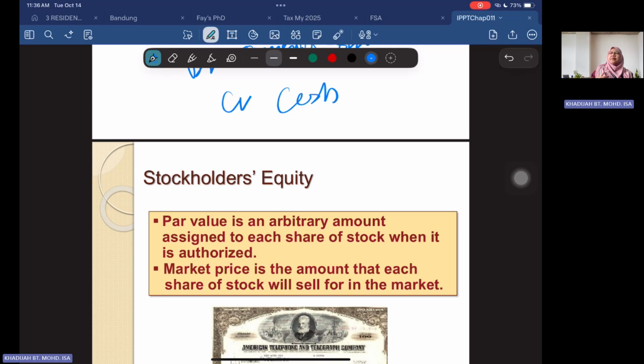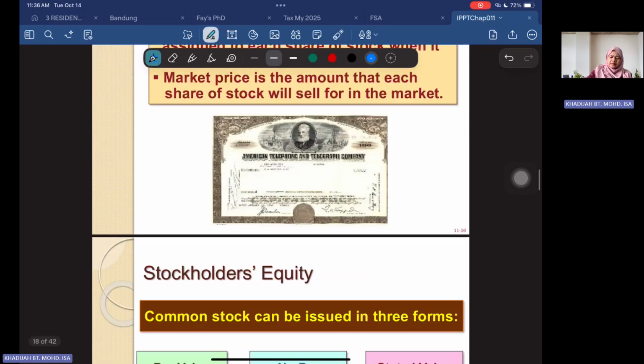Similarly, if the company has very good credibility and performance, a very good credit limit, and the earnings per share are high, people want to invest in the company because you may get better dividend returns on your investment. So when you offer the shares to the public, they are offered at a market price.